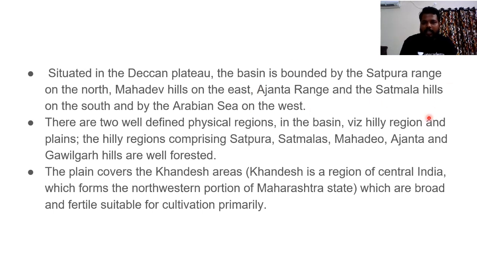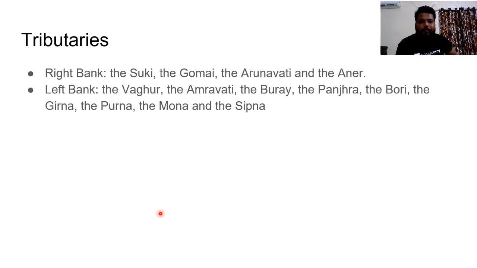Done. So Ajanta range, Satmala Hills, Mahadeo Hills, all are bounded to this Tapti river, and there are two well-defined physiographic divisions in the basin, like hilly regions and the plains. The hilly regions as usual consist of the Satpura, Satmalas, Mahadeo and Ajanta and Gavilgad hills, and the plain regions cover the Khandesh areas. And the Khandesh is a region of central India which forms the western portion of Maharashtrian state. Do remember, Khandesh is the western portion of Maharashtrian state, which is broad and fertile, suitable for cultivation.